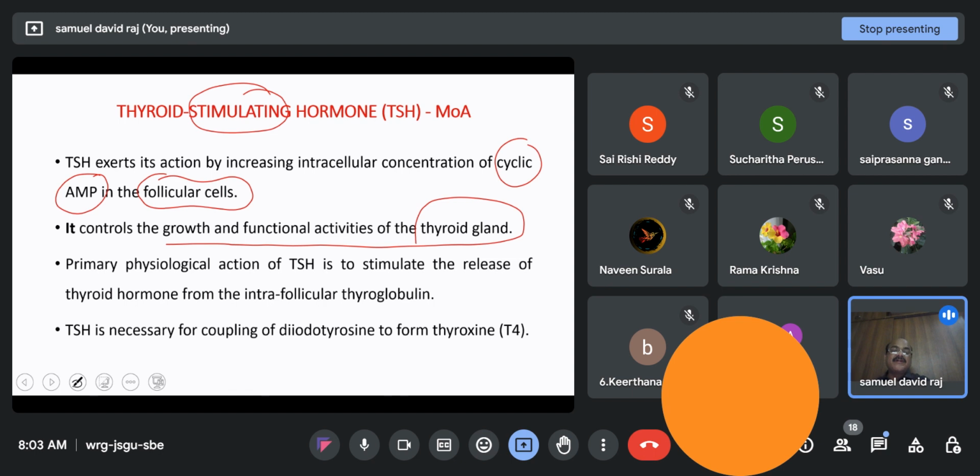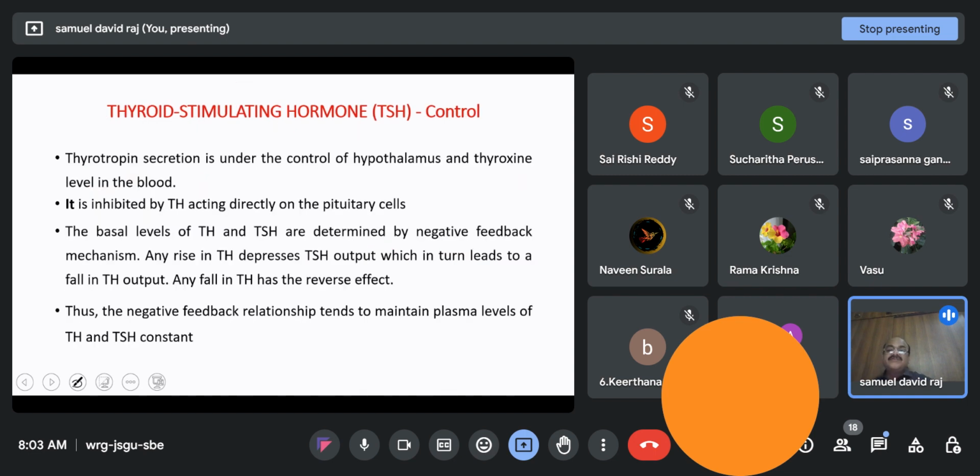So whatever impact the thyroid gland has on your body is said to be first stimulated by the thyroid stimulating hormone. Without TSH, the thyroid gland cannot release thyroxine, and there is no general body growth and other impacts of this thyroxine.